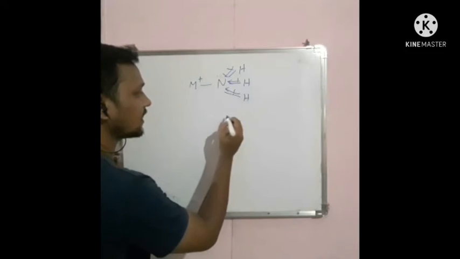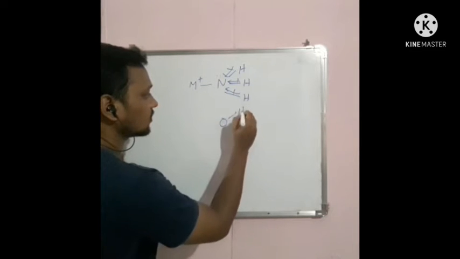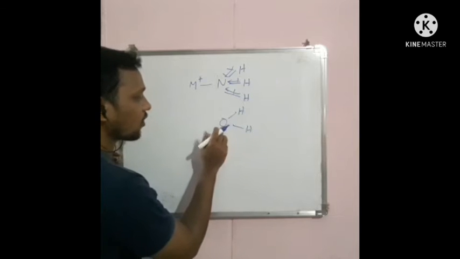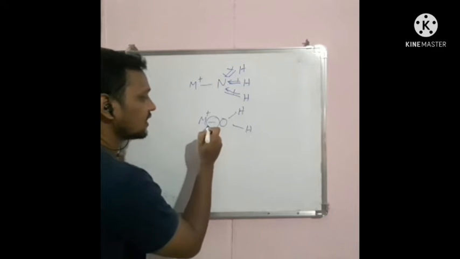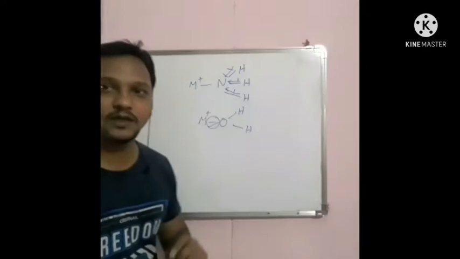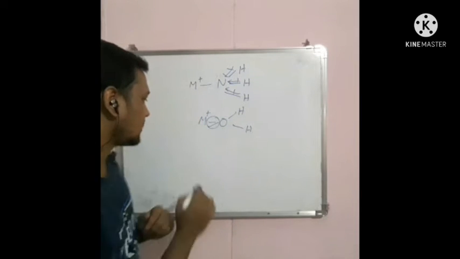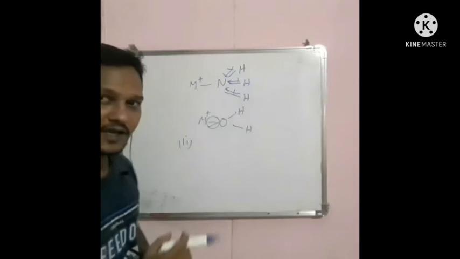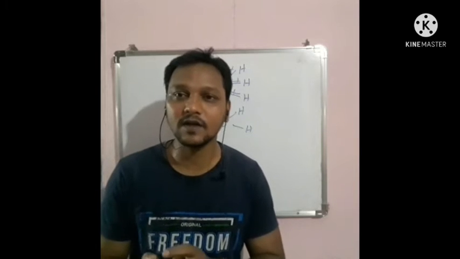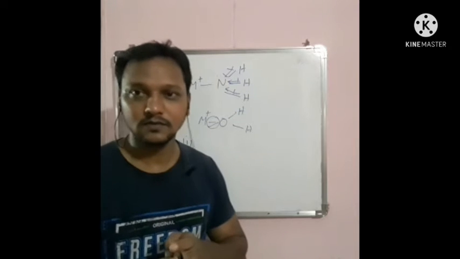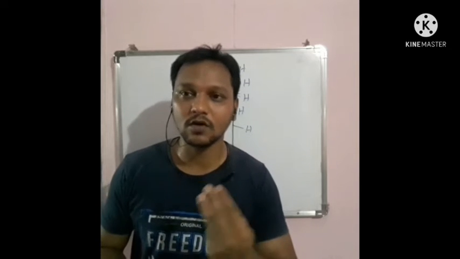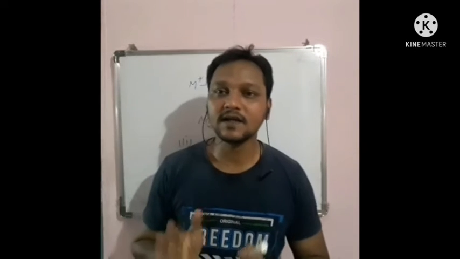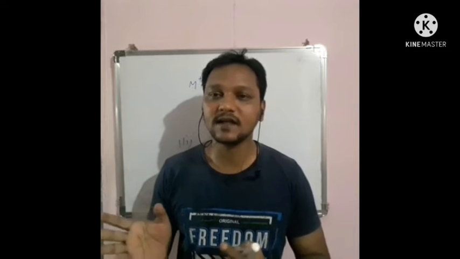Now coming to H2O, which is a neutral ligand. This dipole point is attached to the central metal atom and this bond is considered a purely ionic bond. So that is the first point of crystal field theory. The second point is that the ligands orient themselves in such a way that the repulsive forces are minimized. And the third point: crystal field theory mainly considers the repulsive forces between the ligands and the electrons in the central metal atom.